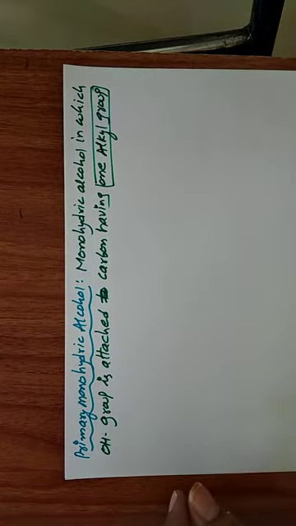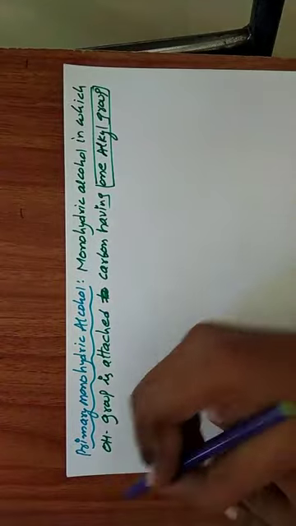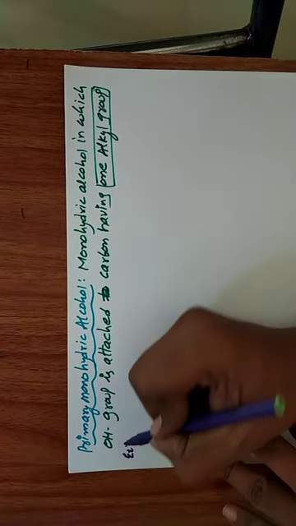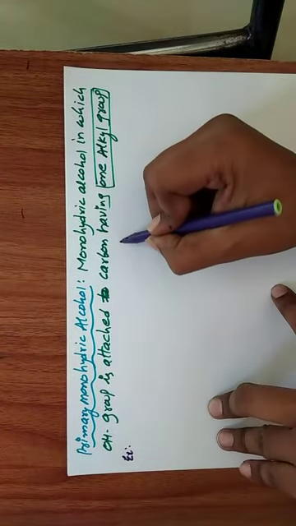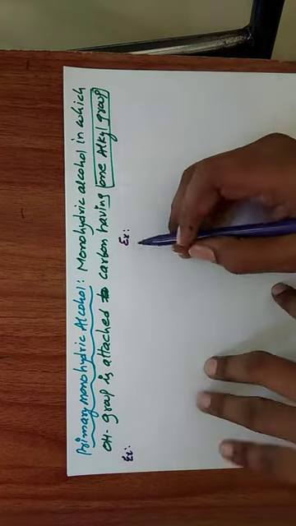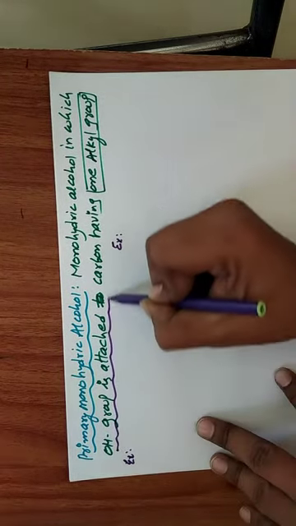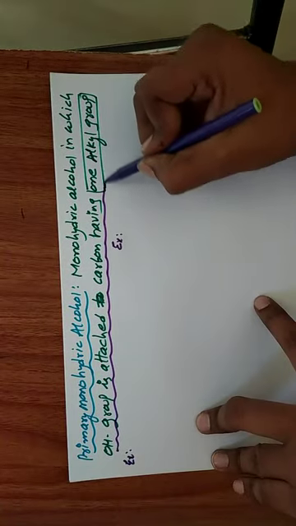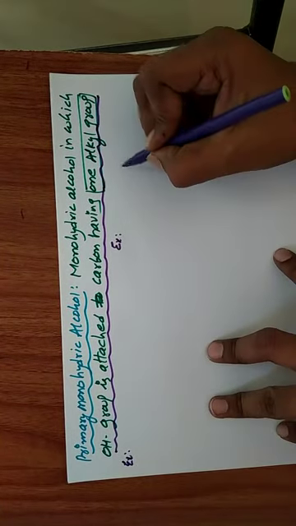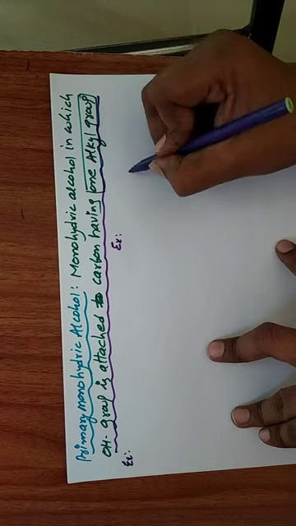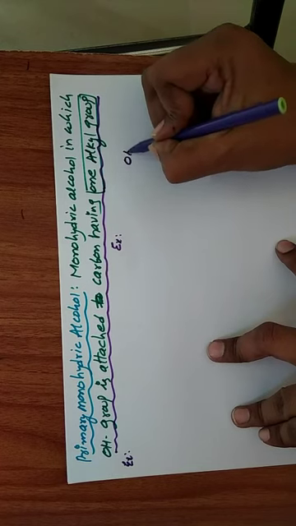Now see an example. Here, this is important, the OH group is attached to a carbon having one alkyl group. This is the OH group. Yes or no?